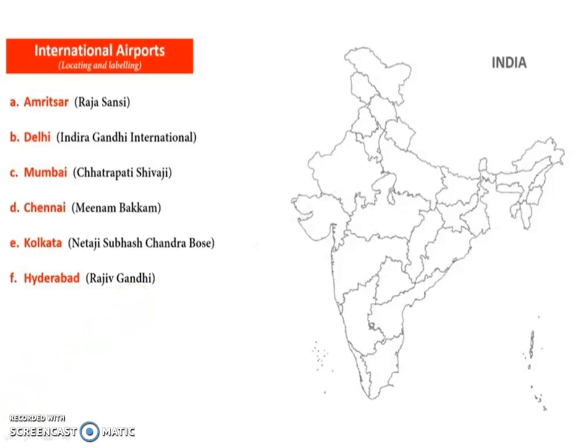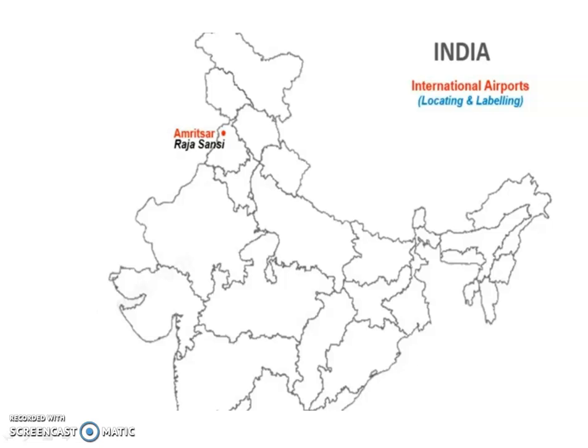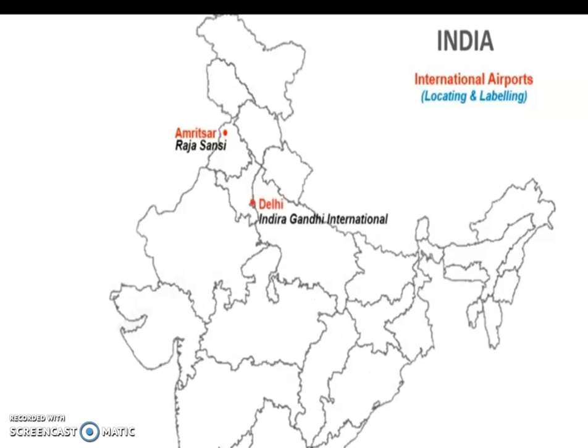So let's look at the locations of these international airports. First one, Amritsar, Raja Sansi International Airport, located in Punjab. Here is the exact place, and it is located in which state? Yes, Punjab. Then next, Delhi Indira Gandhi International Airport. It is our capital city. Here is Delhi, so the Delhi Indira Gandhi International Airport is located here.